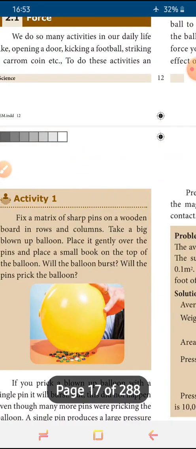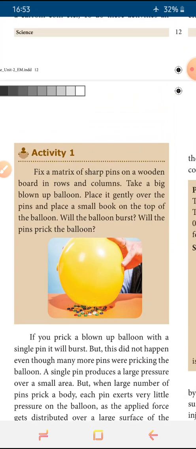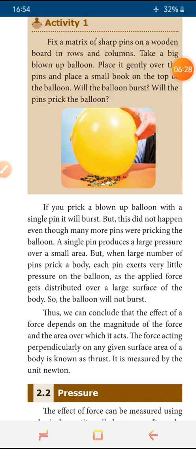Next is activity 1. See, there is a balloon, and lots of sharp pins are on the table. We are pushing the balloon towards the sharp edges of the pins.